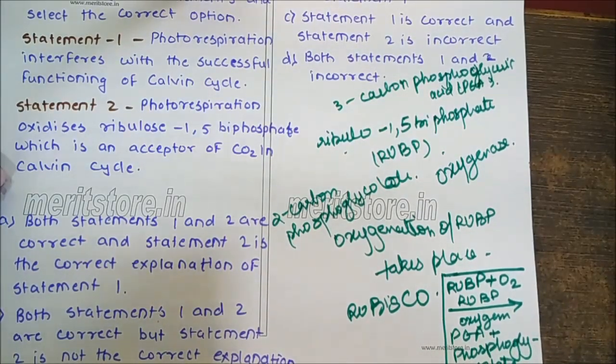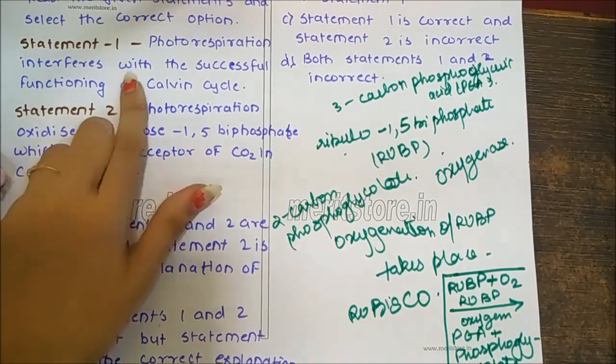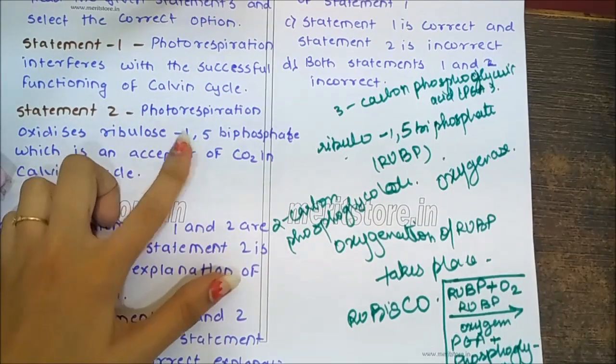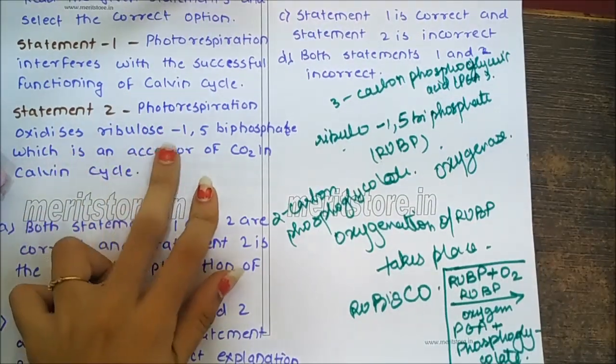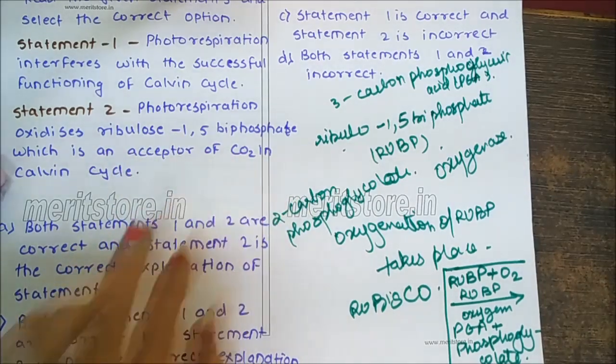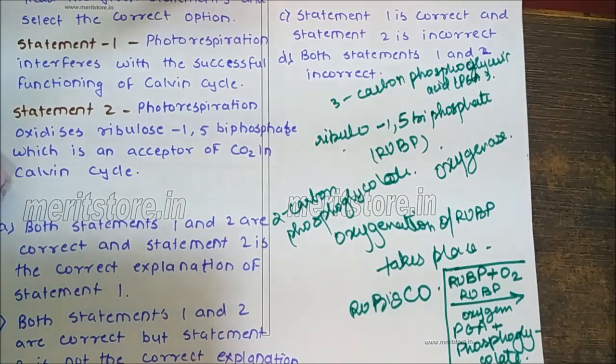In this way, photorespiration interferes with the successful functioning of the Calvin cycle by causing oxygenation of RuBP instead of carboxylation. Therefore, statement 1, photorespiration interferes with the successful functioning of the Calvin cycle, and statement 2, photorespiration oxidizes ribulose 1,5-bisphosphate, which is an acceptor of CO2 in the Calvin cycle, are both correct, and statement 2 is the correct explanation of statement 1.